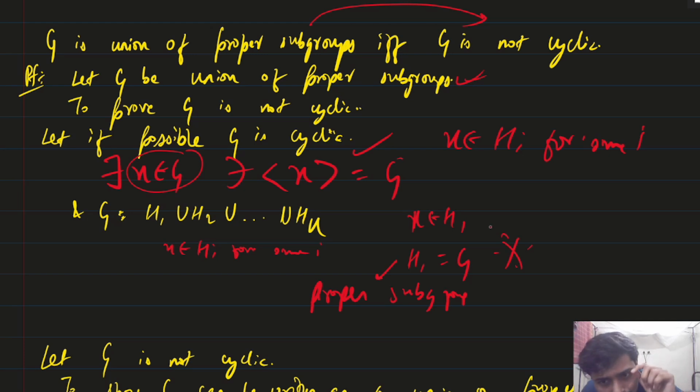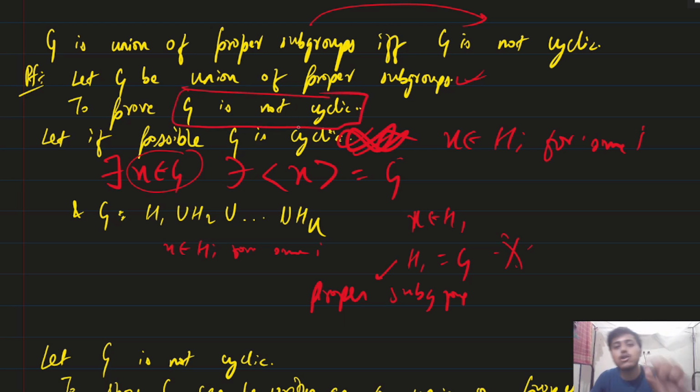So by contradiction, we cannot assume G is cyclic. So this is a false statement. So G has to be non-cyclic. If I assume G is a union of proper subgroups, G has to be non-cyclic. Clear? Now we will go this way.